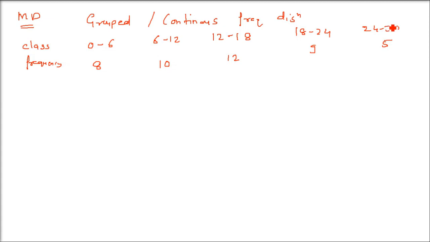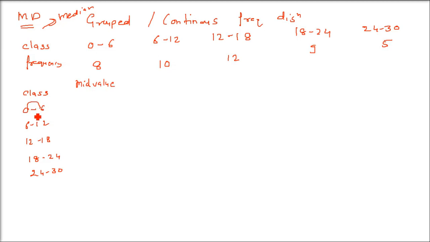We have already done a previous question where we found the mean. Here we'll do it by median, because the median formula will also come. For the mean, it will come as A plus h times 1 by N sigma fi di. We'll discuss it later. First let us find the median. These are the classes I'm giving. So we cannot use these directly. We have to find the midpoint, then only we can use the value.